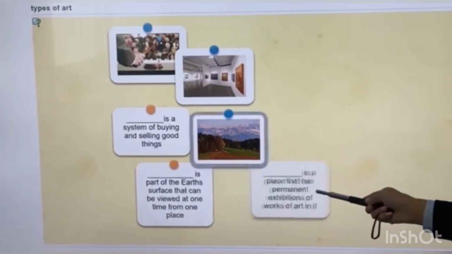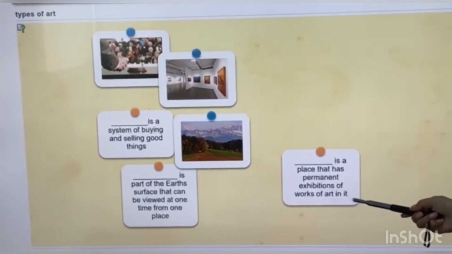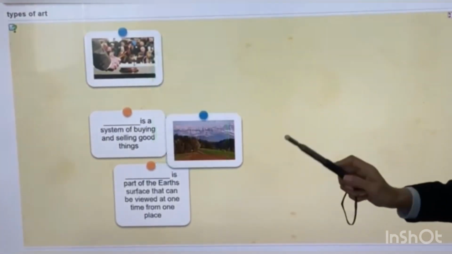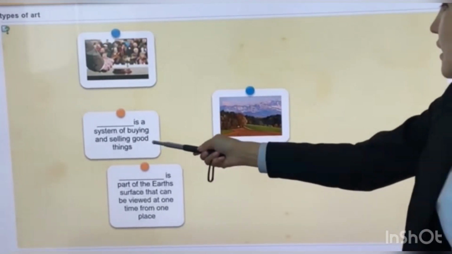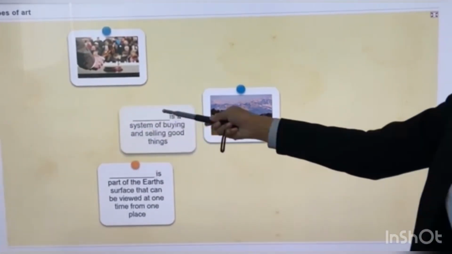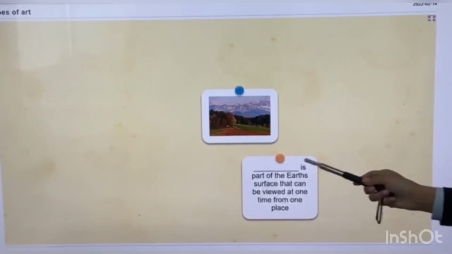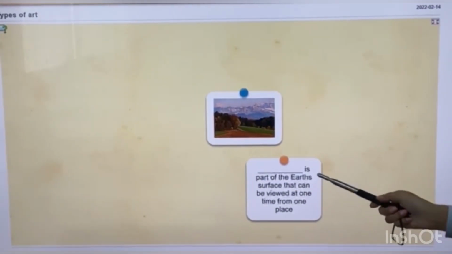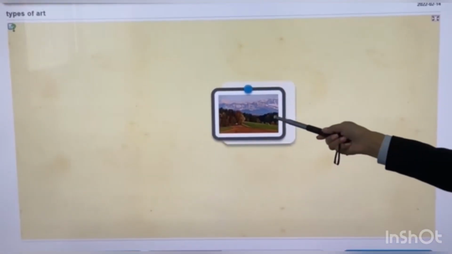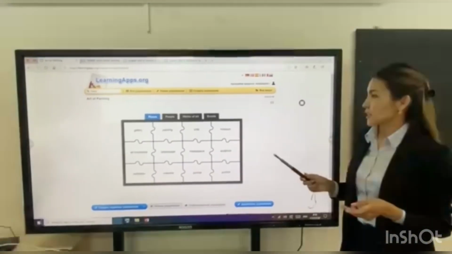Then a place that has a permanent exhibition of works of art in it. This is a gallery. Then a system of buying and selling goods. This is auction. Part of the earth's surface that can be viewed at one time from one place. It is landscape.